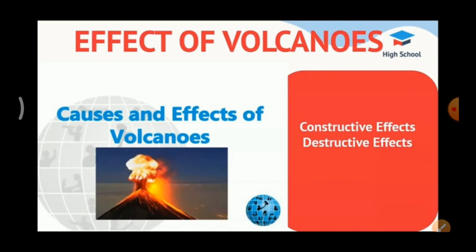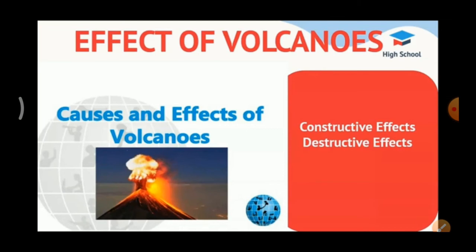Okay, first point is this. These volcanic materials enrich the soil. That means give fertility to the soil. So, automatically our agricultural activities improved. The hot volcanic region helps in generating geothermal energy. Some places very hot volcanic eruptions are there.